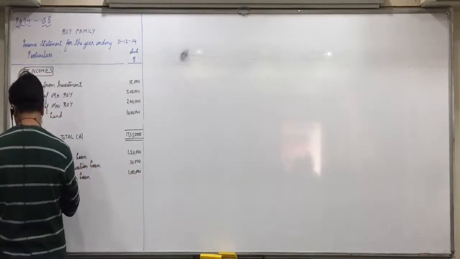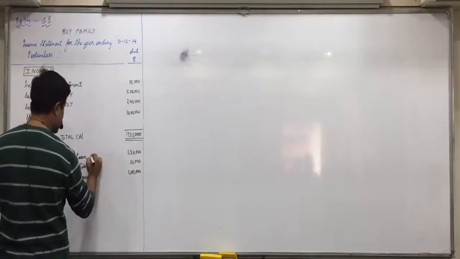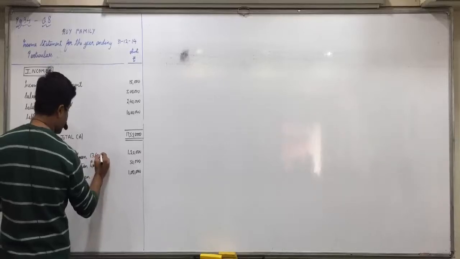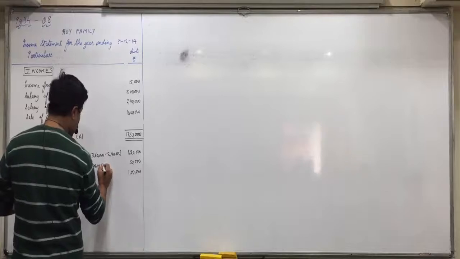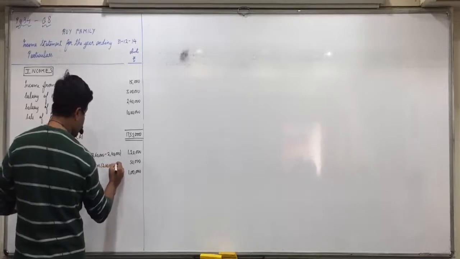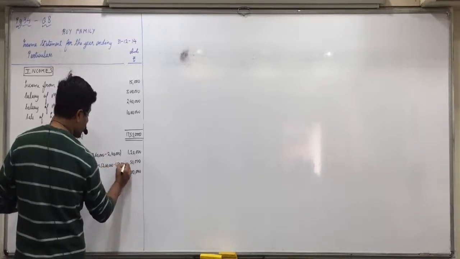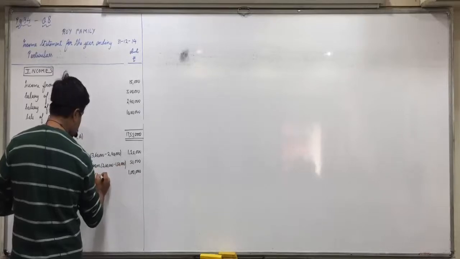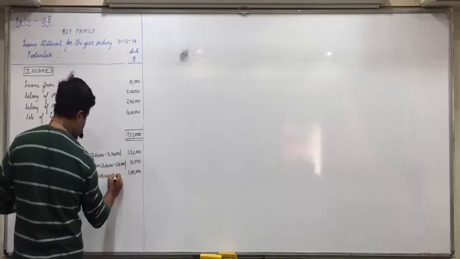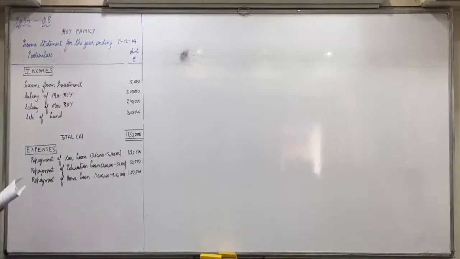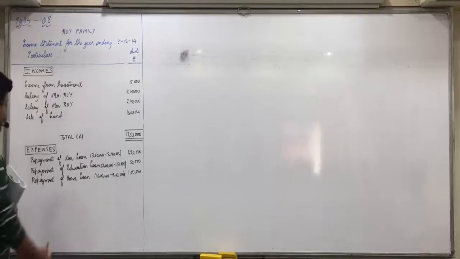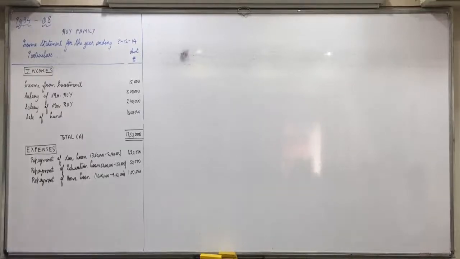Okay, you can show if you get confused. 360 minus 240 is 120. 2 lakhs minus 150 is 50. And 10 lakhs minus 9 lakh is a payment of 1 lakh. Any doubts up till here? Now below the table, what all expenses are marked? Has everyone written up till repayment of home loan?